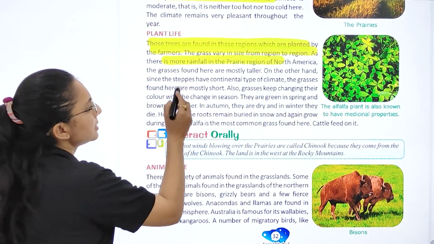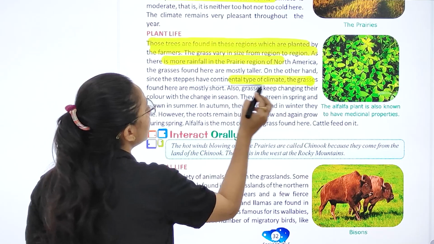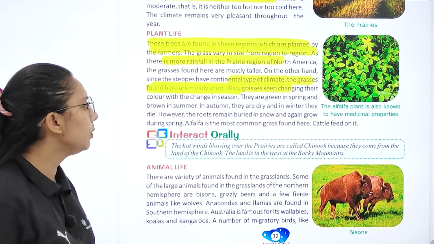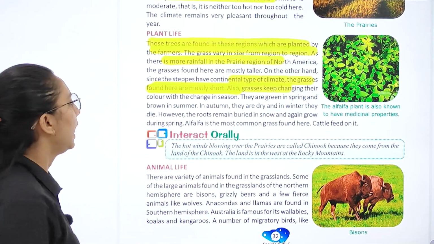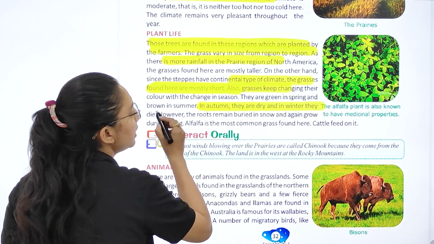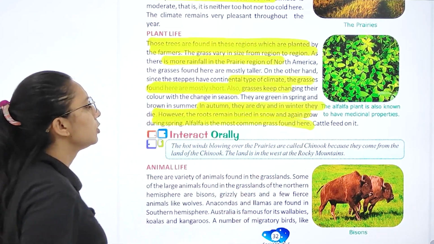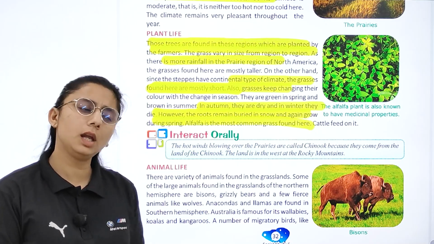So on the other hand, steppes have continental type of climate. They are found mostly in the short. They are green in spring and brown in summer. In autumn, they are dry and in winter they are dry. So the roots remain buried in the snow and again they grow.